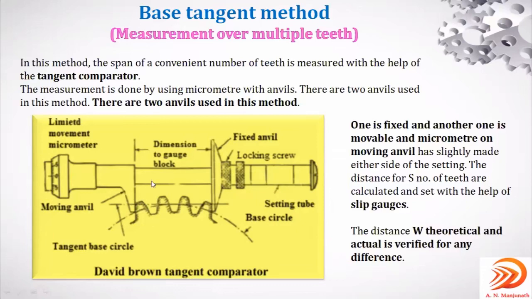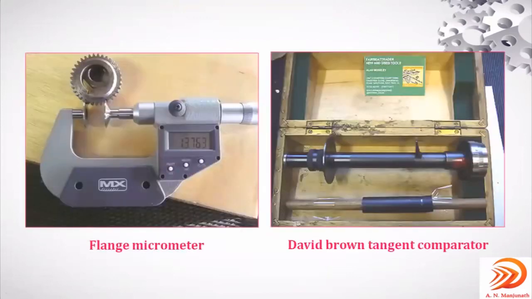See here, we are considering this tangent comparator. You can observe over here, a flange micrometer or David Brown tangent comparator can be used for measuring the span. Now we will go to consider this comparator, right?